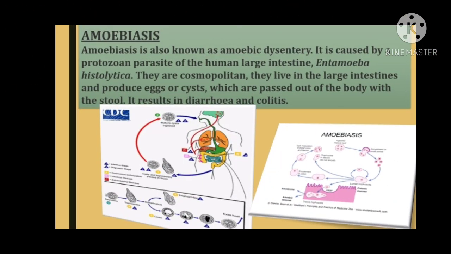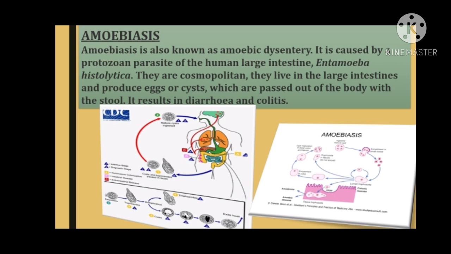Now the next disease is amoebiasis. Okay, so it is a disease caused by the protozoan Entamoeba histolytica, which is very common in India. This parasite lives in the large intestine of man. Infection occurs by ingesting cyst-contaminated food and water. Now Lambl first discovered the parasite and Losch proved its pathogenic nature. Okay, so the pathogen responsible for this is a monogenetic protozoan. The name is Entamoeba histolytica. Okay, the incubation period is 5 days to several months.